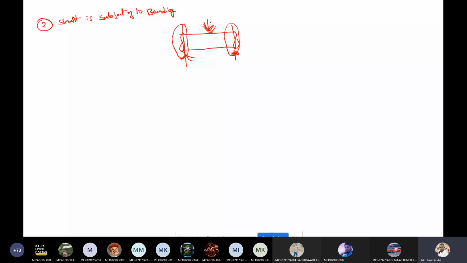And this middle load is nothing but the weight of the vehicle acting like this.